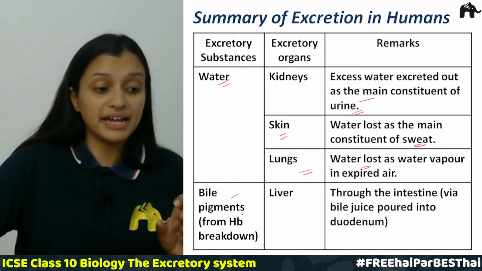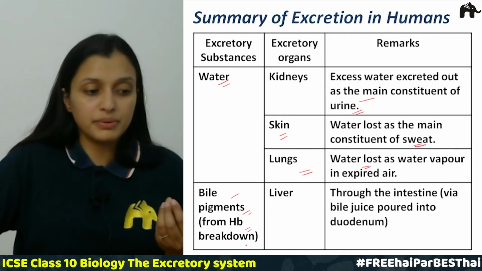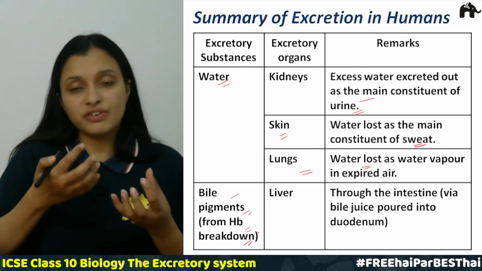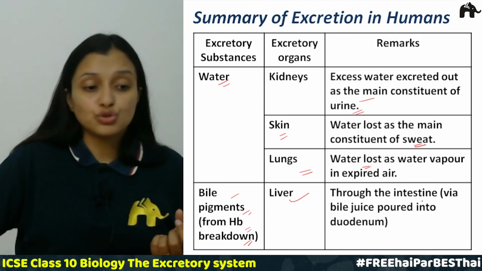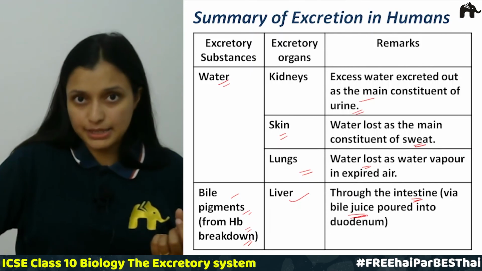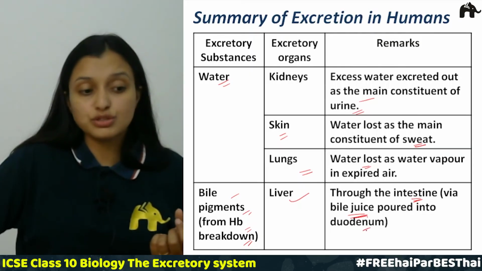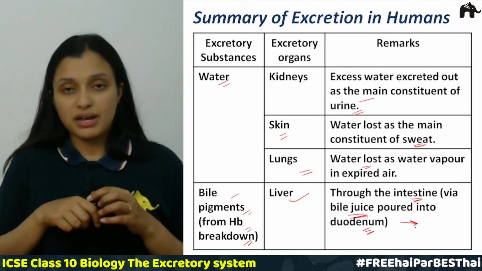The next is bile pigments. Bile pigments are formed when hemoglobin is broken down. This happens in the liver, and through the intestine they are poured into the bile juice, right? And from bile juice they go into the duodenum, and hence they are excreted out from our body.